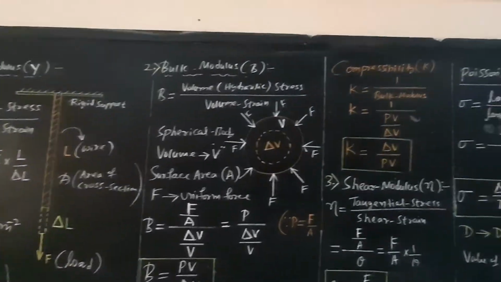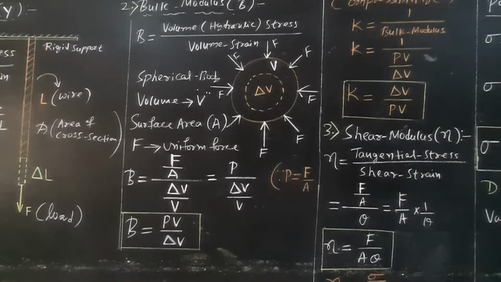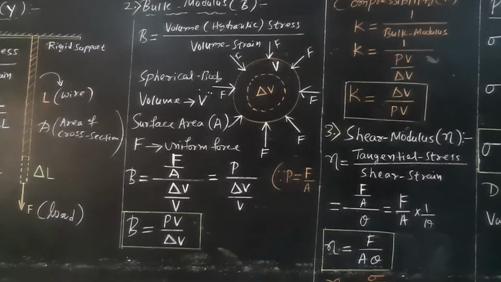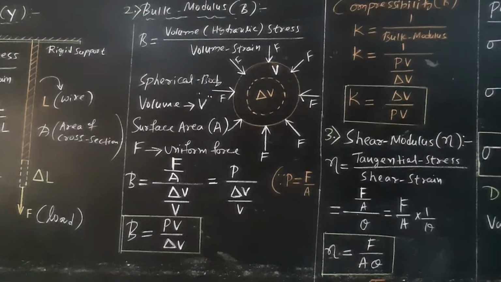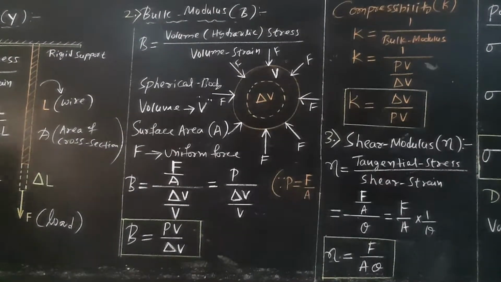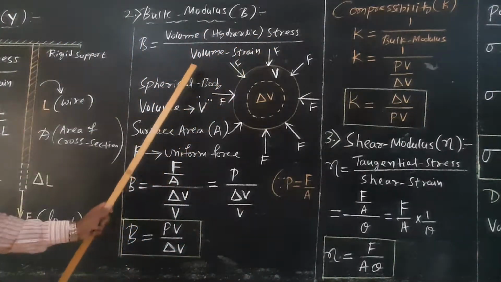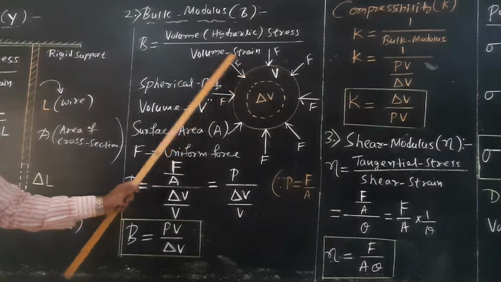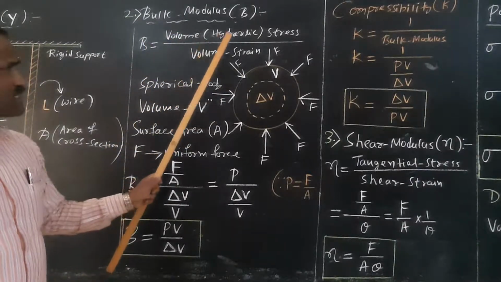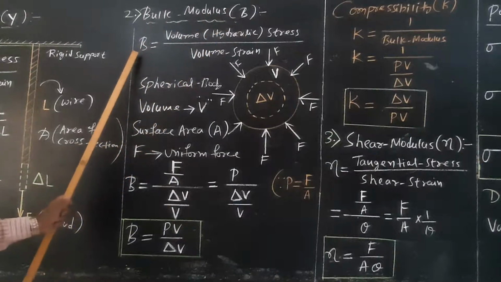Now we'll move on to the bulk modulus. What do you mean by bulk modulus? B is the symbol. It is defined as the ratio of volume stress, nothing but hydraulic stress, by volume strain. Volume stress or hydraulic stress divided by volume strain. The symbol for bulk modulus is B.